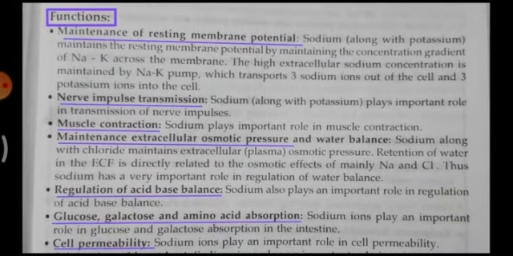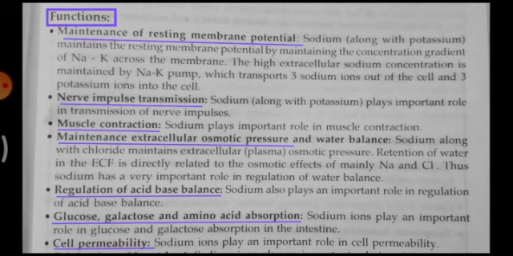Functions. Sodium has several functions to perform in our body, and a few of them are discussed here. The first one is maintenance of resting membrane potential. It comes under nerve physiology. Sodium maintains the resting membrane potential by maintaining the concentration gradient of sodium and potassium across the membrane. The high extracellular sodium concentration is maintained by the sodium-potassium pump, which transports 3 sodium ions out of the cell and 2 potassium ions into the cell. In this, the first sentence is enough; the rest is about the mechanism of the sodium-potassium pump system.